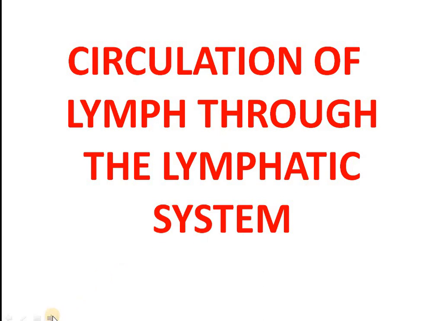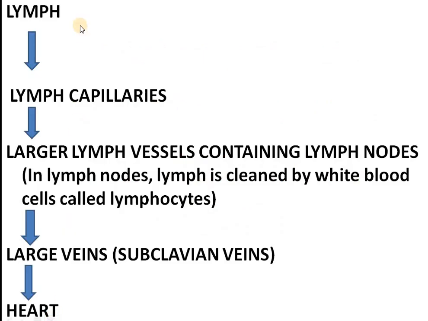First of all, lymph. As you have seen, from the walls of the capillaries, lymph consisting of some proteins, blood plasma as well as digested material seeps into the intercellular spaces of the tissue cells. From there, this lymph is absorbed by the lymph capillaries.